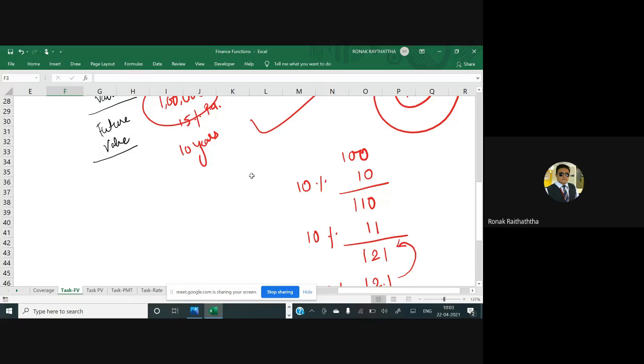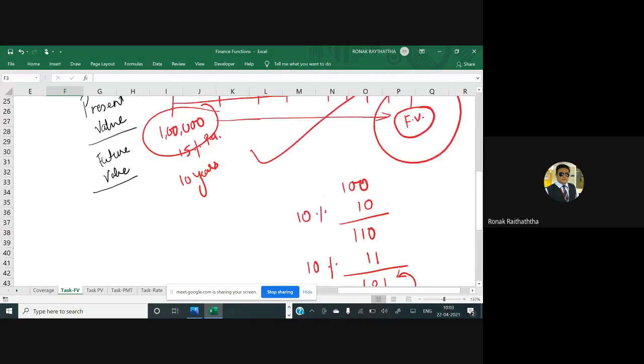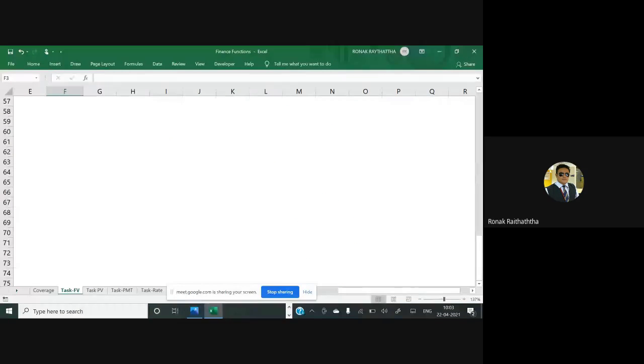Okay. Now, there can be various transactions. Let's think from the perspective of the future value now. That means we have the present value. Present value is given, and we are supposed to find the future value.